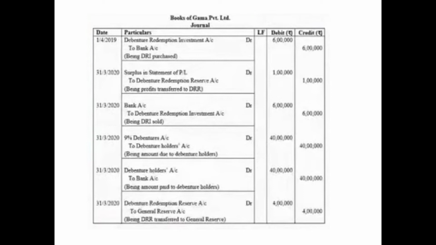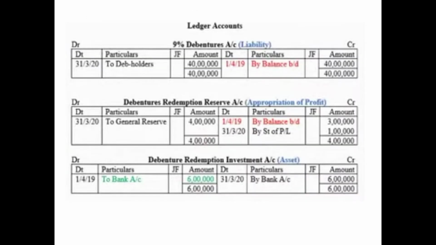So these were the journal entries. Let us have a look at the ledger accounts, because in this you need to prepare the ledger accounts also, but only for the year 1920. First account is a 9% debentures account, and we know that debentures is a liability. So the opening balance of liability we show on the credit side.